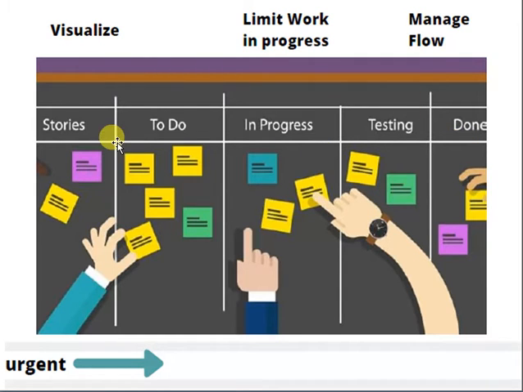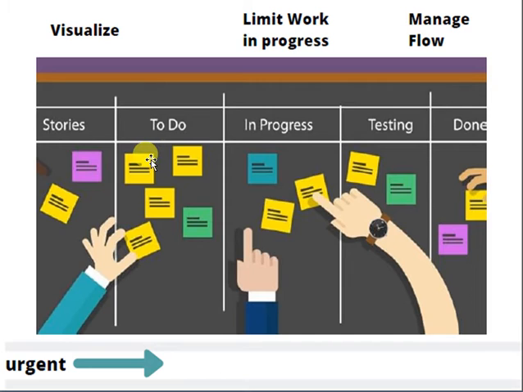So if you see this board, you can visualize that, okay, 5 stories are in the to-do list, 3 stories are in progress, 2 are in testing, and 2 are done. Done means that you can deliver it to the customer. So this is the flow. Visualize means it talks about the status and the flow. You can see the status and you can understand the flow of stories.